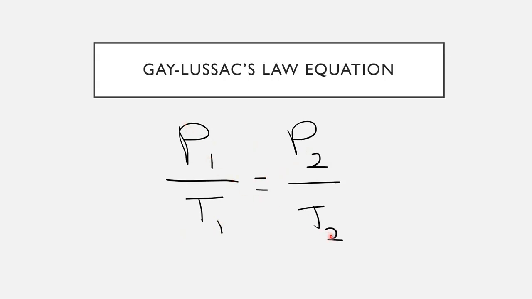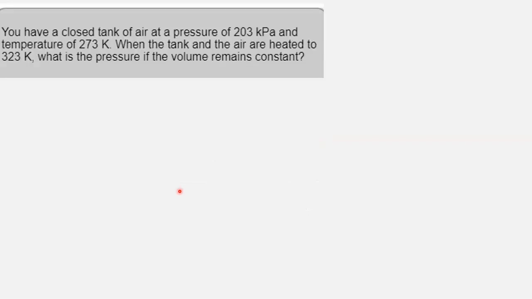Okay, so for example, if I'm solving for T2, it's got to be in the numerator, which means it has to be up top in order to solve for it, and it has to be by itself, right? It's neither up top nor is it by itself when it's over here, so I can move T2 up, P1 down, and T1 up to get T2 all by itself. And I'll show you that right here on the next slide.